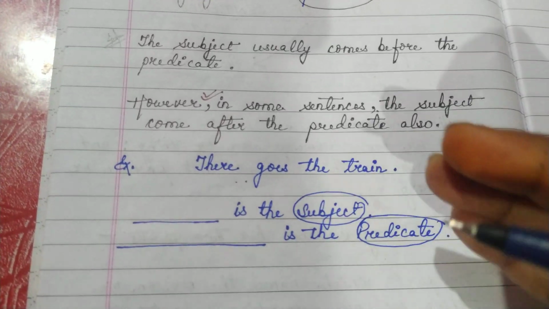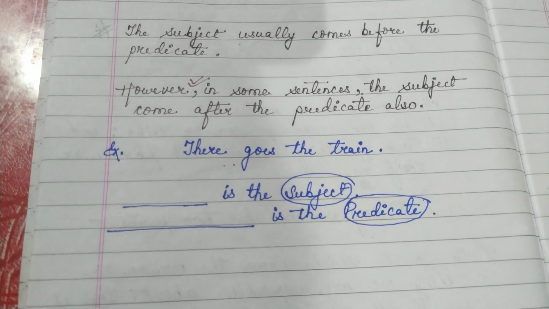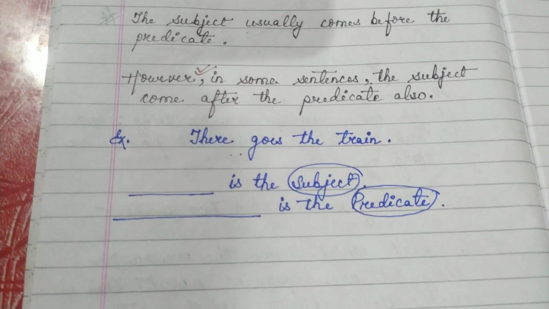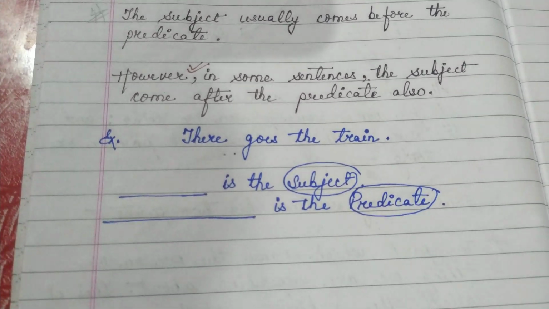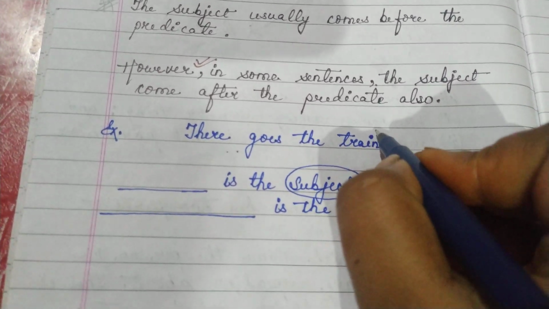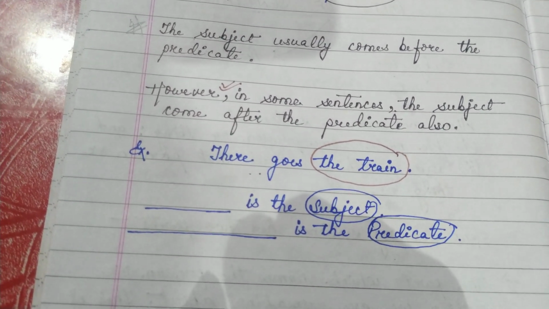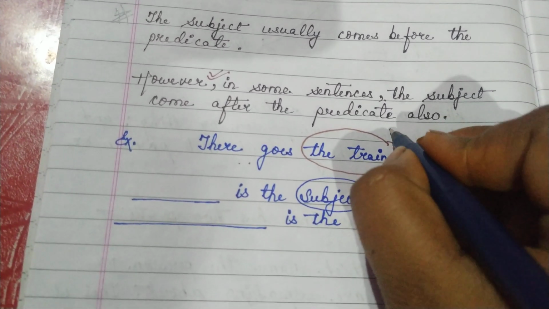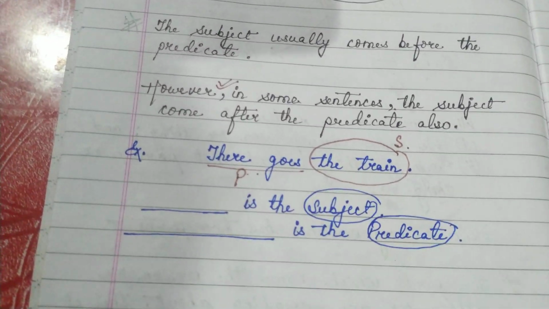This is a sentence. So what is the subject here? The thing we are talking about is the subject. So the train is the subject here and the rest of the part is the predicate.